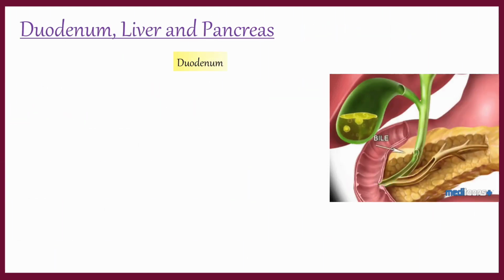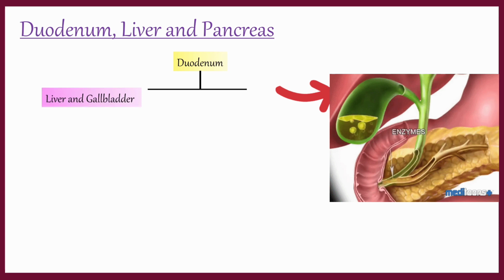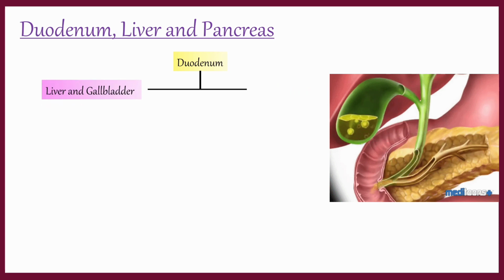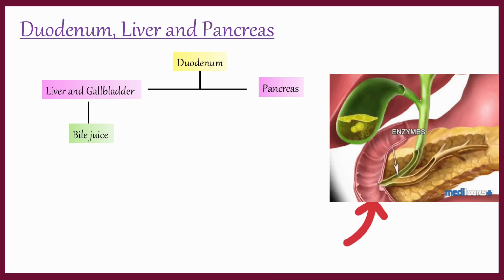Duodenum is a U-shaped structure which connects the stomach with the small intestine. Liver is present on the right side and pancreas is present on the left side just below the stomach. Liver secretes bile juice and pancreas secretes pancreatic juice, which enter into the duodenum.